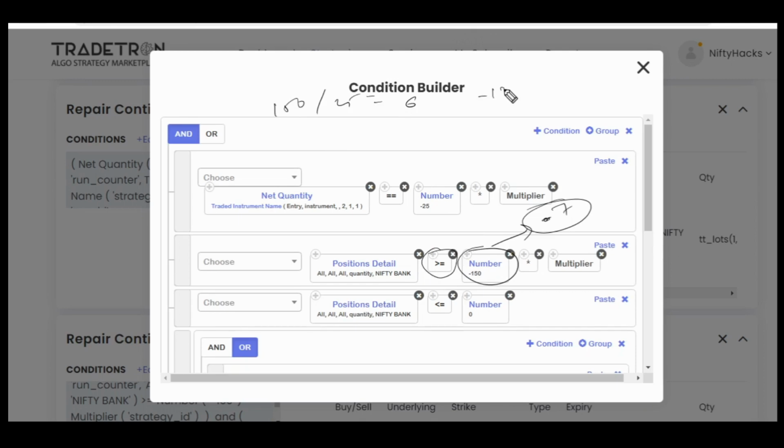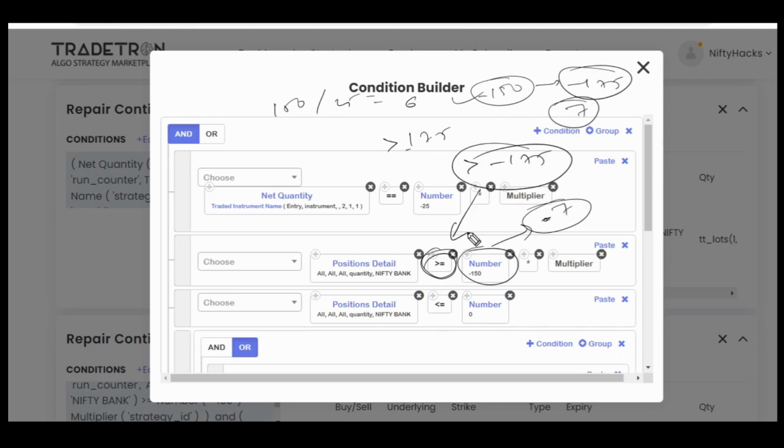So if we have minus 150 quantity open also, then also it will take entry. After that entry it becomes minus 175, or you can say 7 legs, because I have used greater than or equal to here. This is as good as using greater than minus 175. If I am using greater than or equal to minus 150, or I am using only greater than minus 175, these both are same.